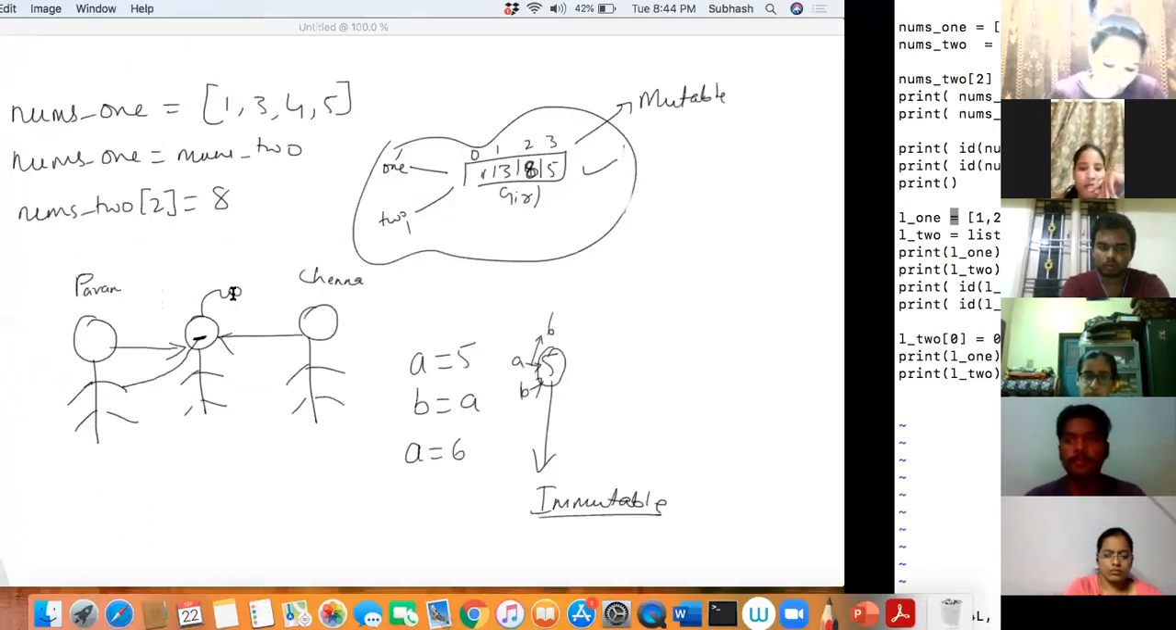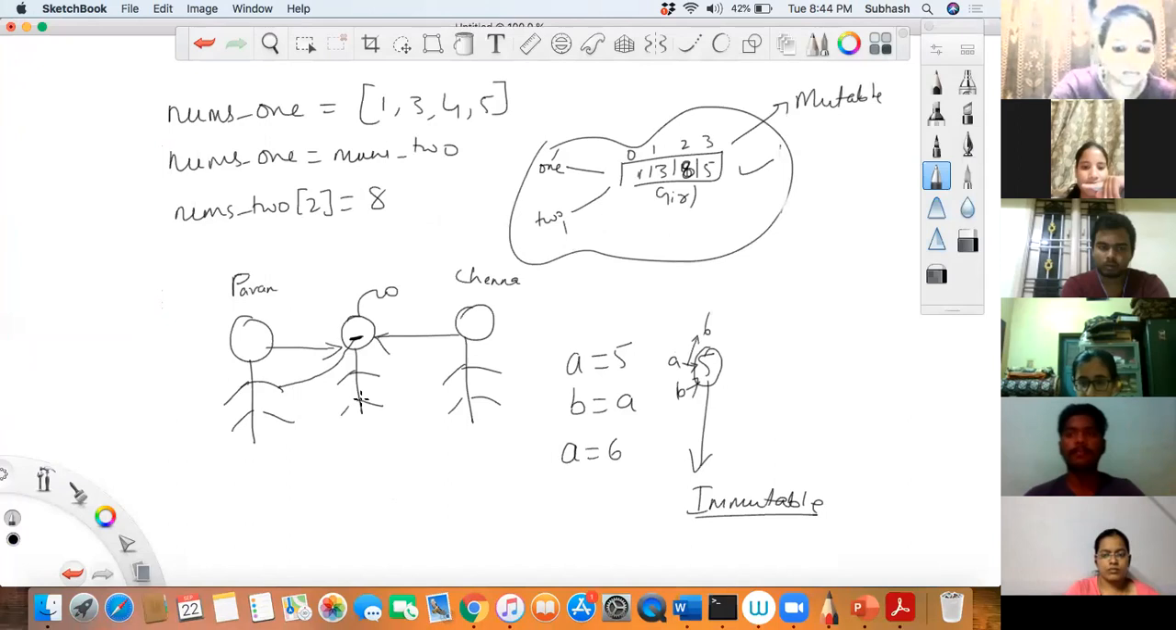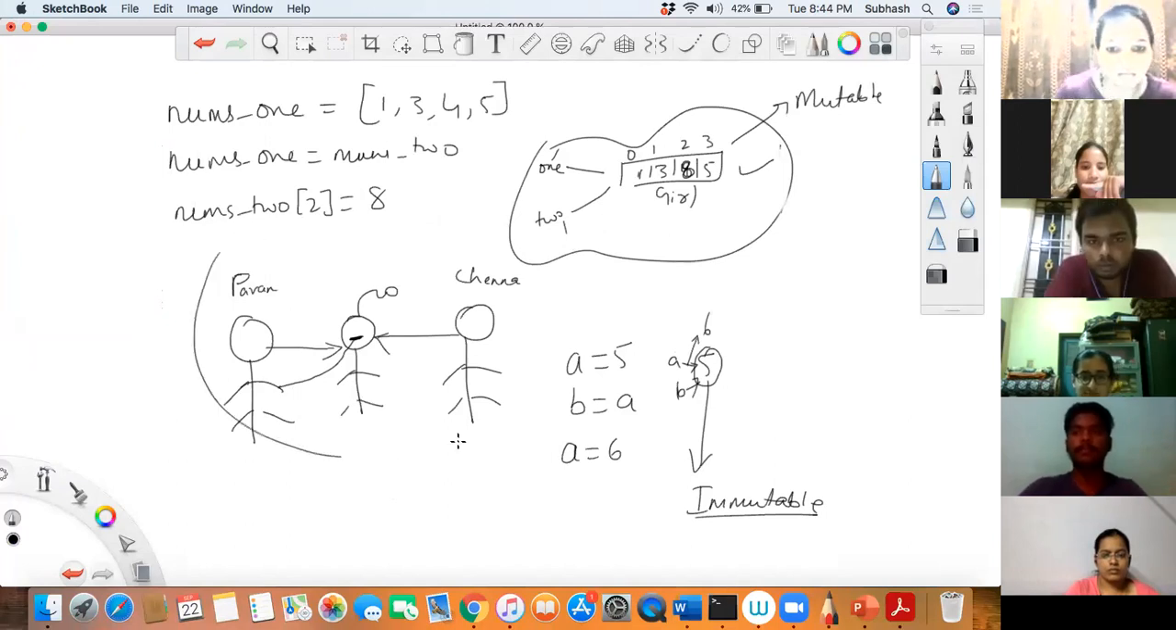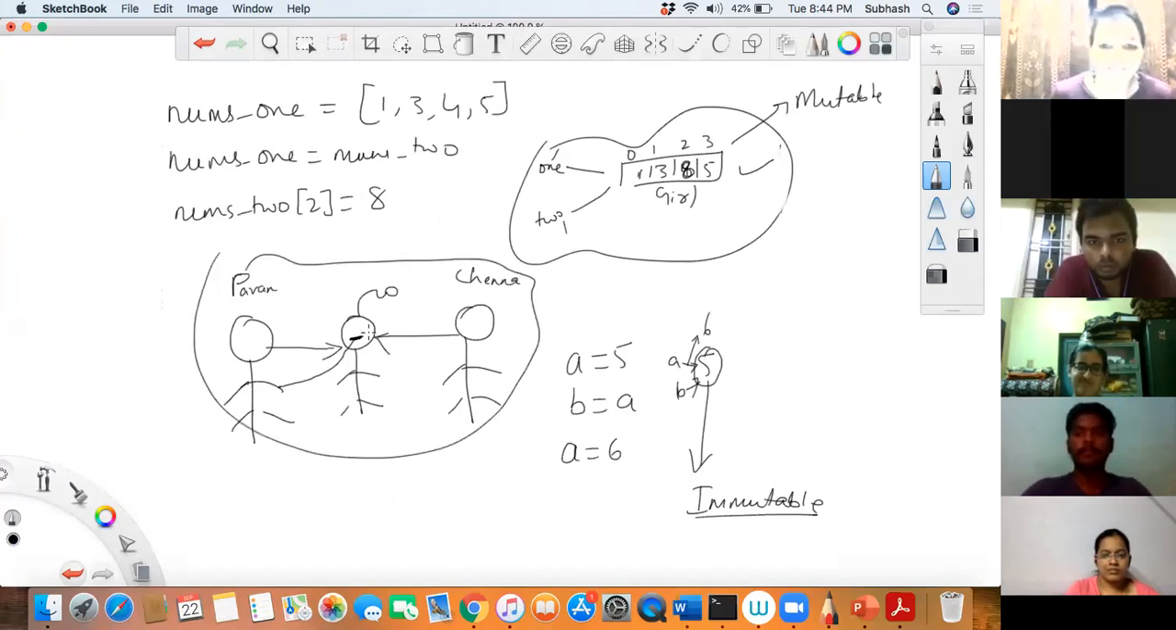Shall we move to the next one, guys? Okay. I know this diagram is so bad, no? I did not like this anyways. I'll have to improve on this actually. The girl is not looking good anyways.